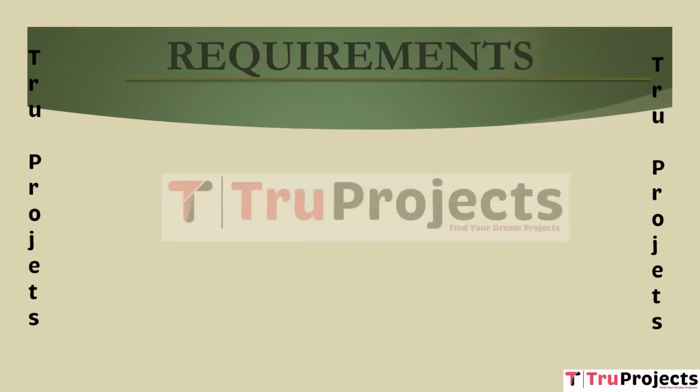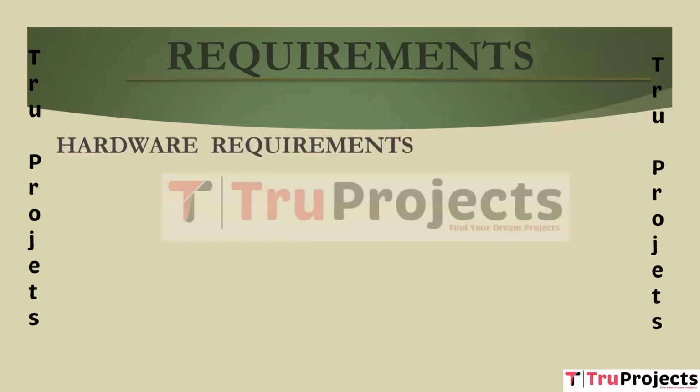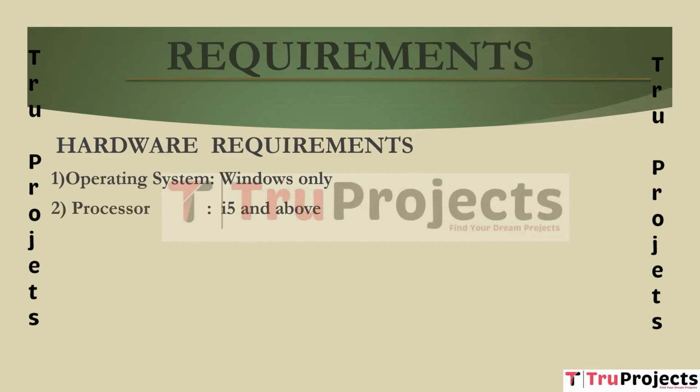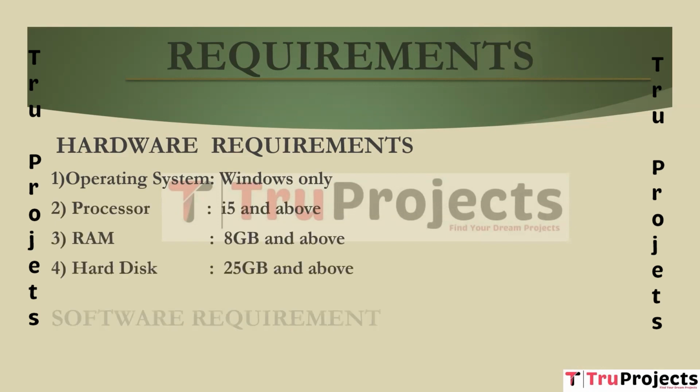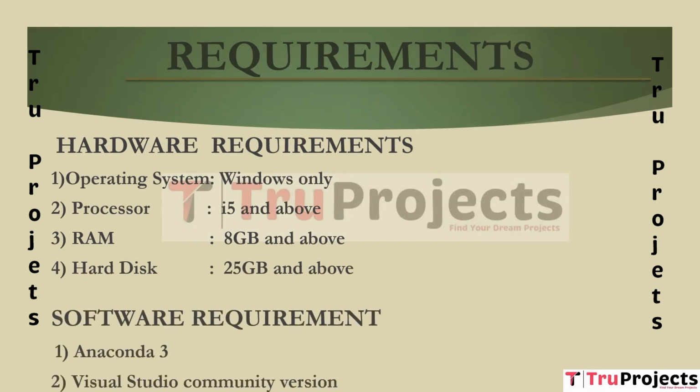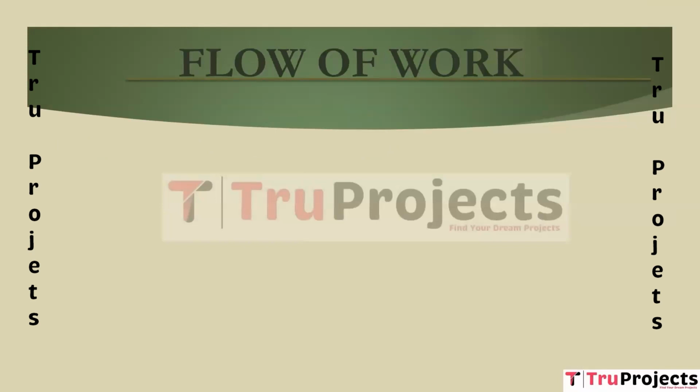There are hardware and software requirements which are needed for implementing the project. Hardware requirements: we need an operating system of Windows, a processor of i5 and above, RAM of 8 GB and above, and a hard disk of 25 GB and above. In software, we need Anaconda 3 and the Visual Studio Community version. In the flow of work, we have designed a few modules to implement the project.